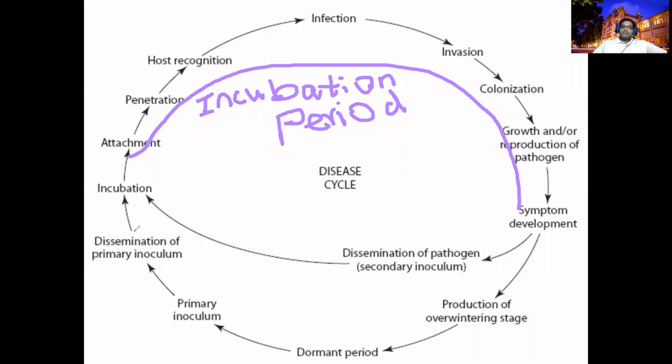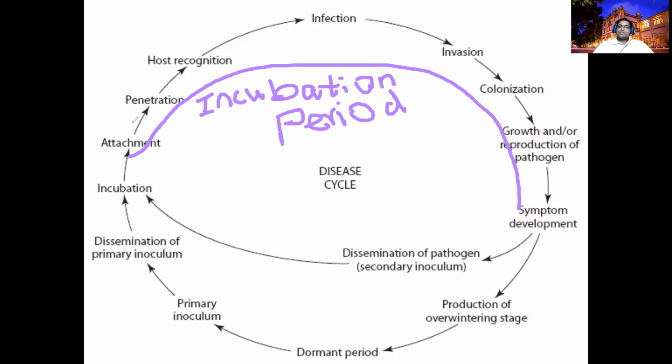Now the pathogen has reached here, so it will incubate. First there is attachment; it needs to attach to the host. Once it's attached, it will recognize whether this host is suitable or not, using signals. If the host is suitable, then it will penetrate.